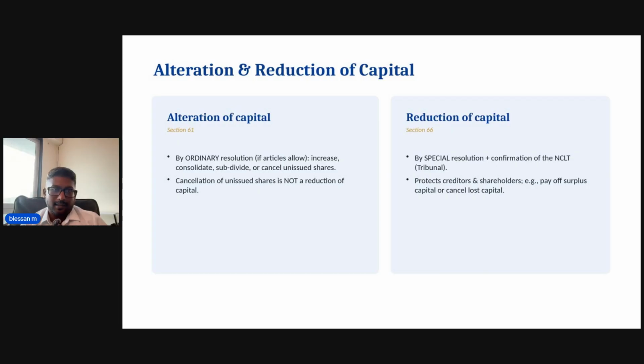That can hurt creditors, the people the company owes. So the law adds the tribunal as a checkpoint to protect them. So the easy way to remember: alteration equals ordinary resolution, reduction equals special resolution plus NCLT. High stakes, creditors are protected.